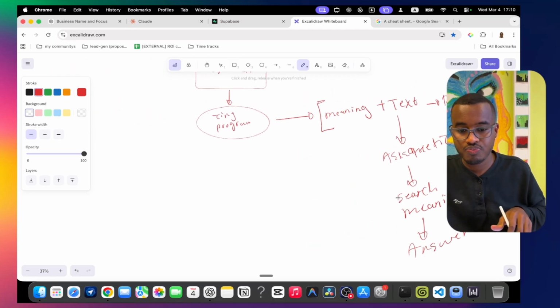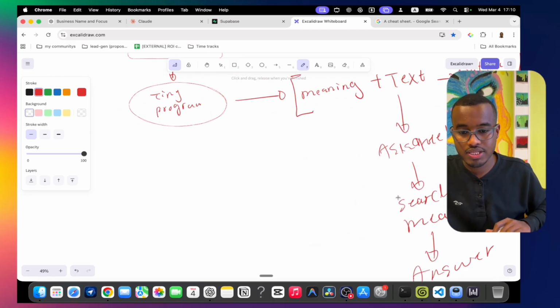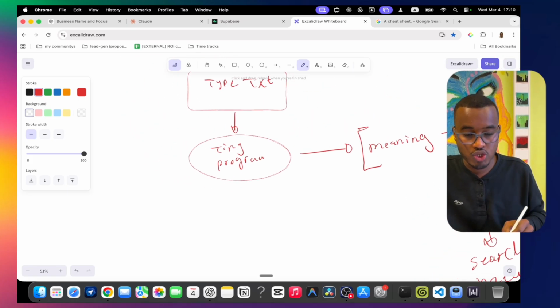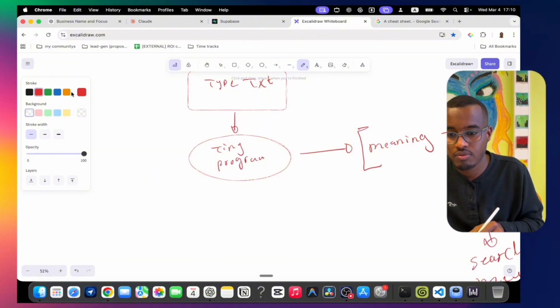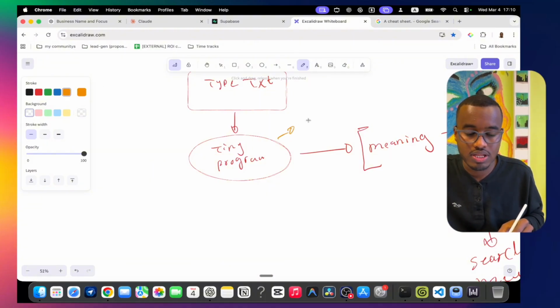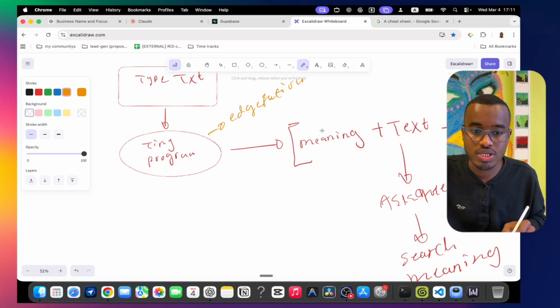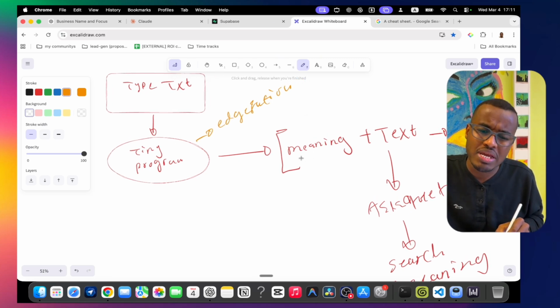First of all, here we have our chart, let me just zoom in. Here it will be something we call a tiny program, an edge function. It's the one that is first of all trying to save by meaning plus text. What does it actually mean to save by meaning plus text?